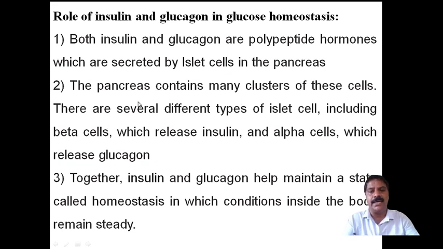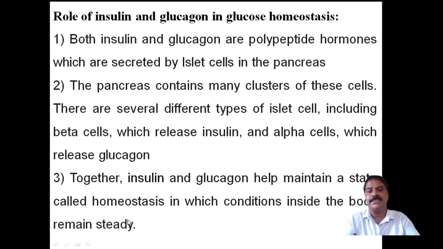There are several different types of islet cells, including the beta cells. Therefore, in the pancreas, beta cells release insulin, whereas alpha cells release glucagon. Therefore, two types of cells are present in the pancreas. One is beta cells, another one is alpha cells. Beta cells release insulin, whereas alpha cells release glucagon.